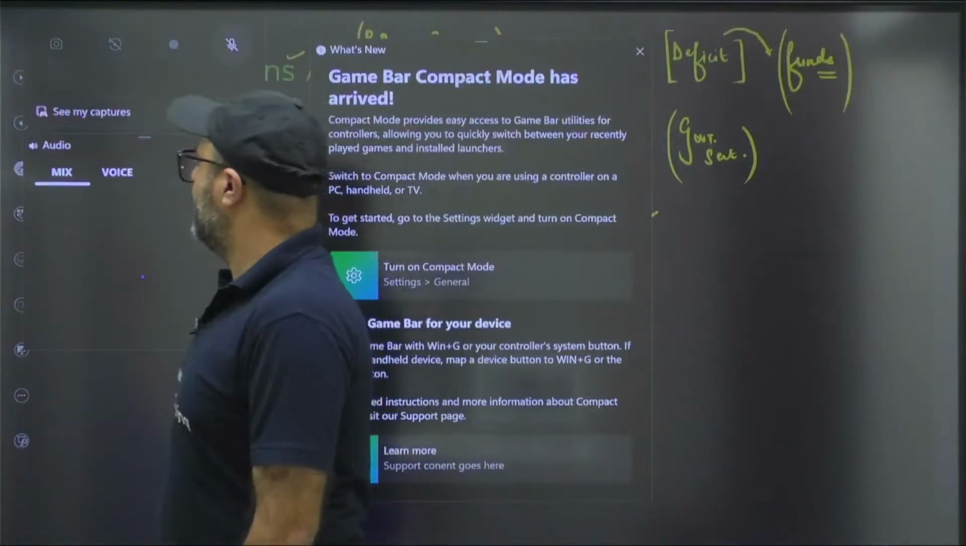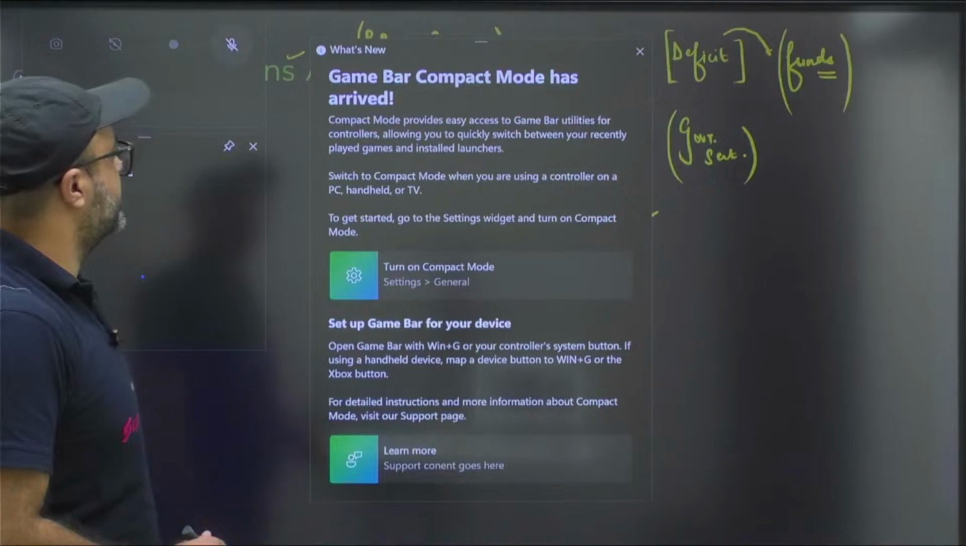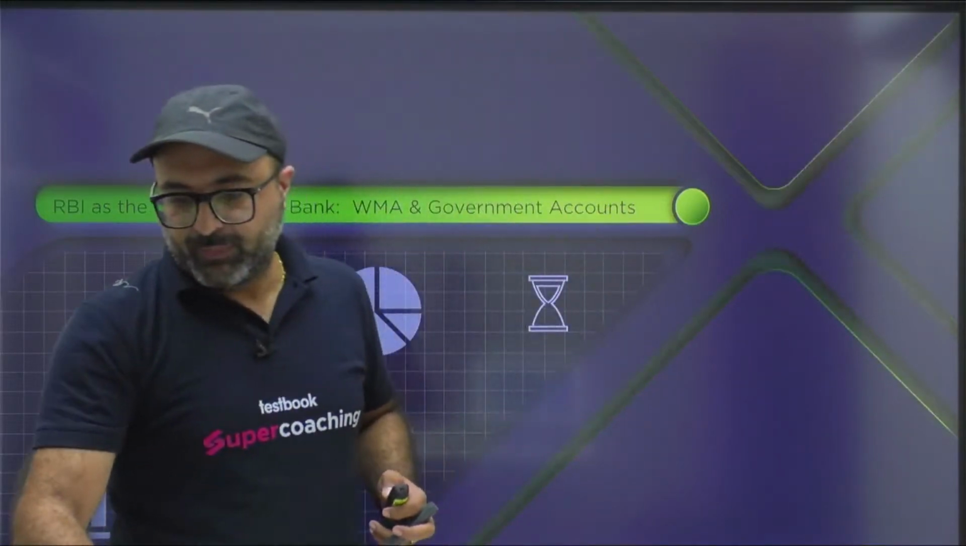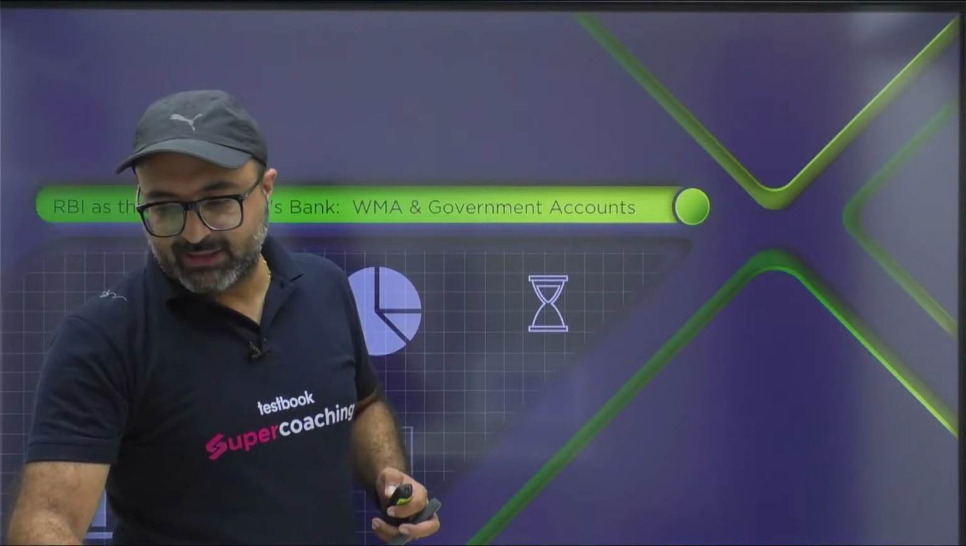So the first point from where I'll start my discussion. Okay, I hope now I'm visible. Okay, fine. So as I said, today we will be focusing majorly on the WMA part, and I can assure you that this session is going to be really very important for your upcoming examination. So let's get started, guys, without any further delay.